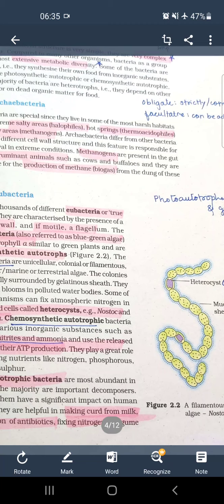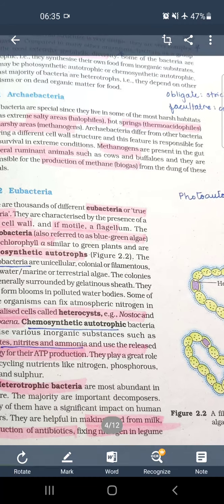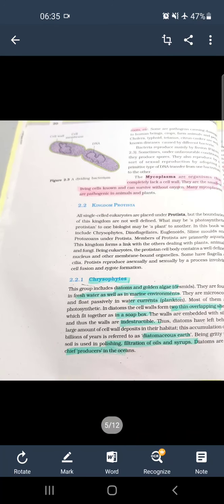But the heterocyst is an obligate anaerobe, so its function is disrupted when it comes in contact with oxygen. So here we have chemosynthetic autotrophic bacteria which oxidize various inorganic substances and use their energy for ATP production. These are chemosynthetic autotrophs, whereas heterotrophic bacteria are completely dependent on other organisms for their nutrition.